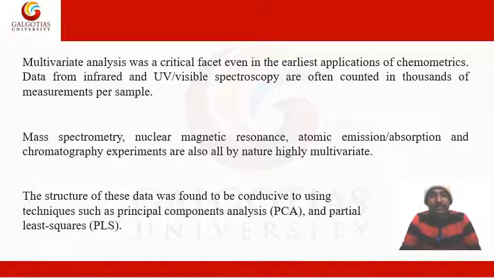So the structure of these data was found to be conducive to techniques such as two things. One is PCA, the next one is PLS: principal component analysis and partial least squares.